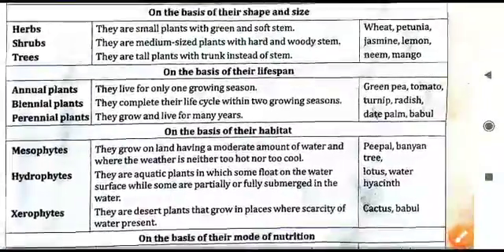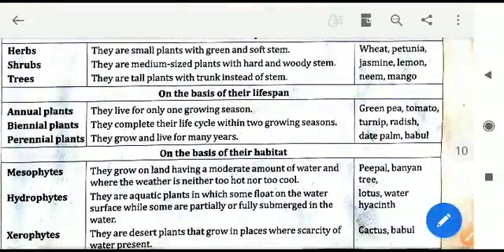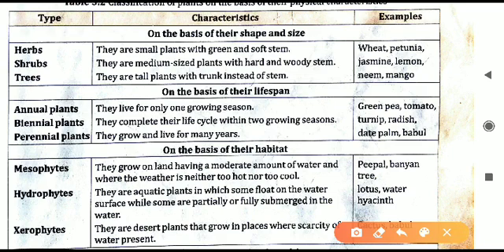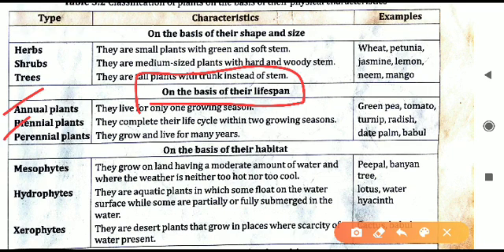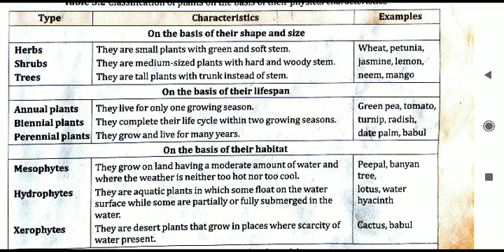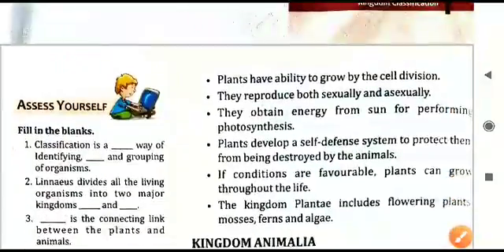So that is all different classification. All these you have to learn. We can ask any one of them. Like a question may be asked, what is the classification of the plant on the basis of lifespan? So we'll have to explain these three. We can ask on the basis of habitat. Then you will have to tell any of these three things. So that is how you have to learn.